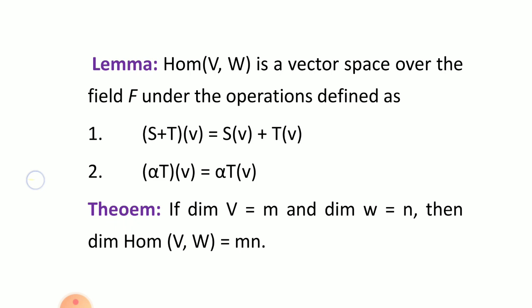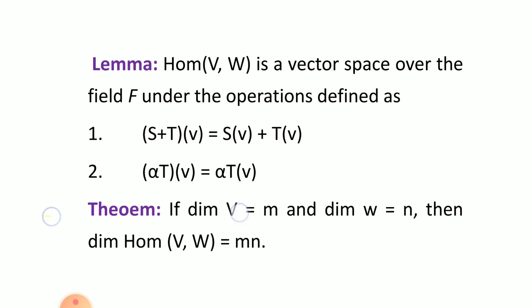We know that every vector space has a dimension. Dimension means number of elements in its basis set. As Hom(V,W) is a vector space, it also has a dimension. And its dimension is obtained by using the following formula, which is given as a theorem.